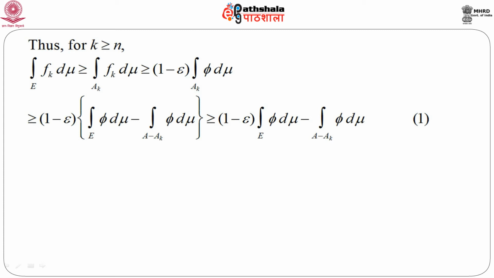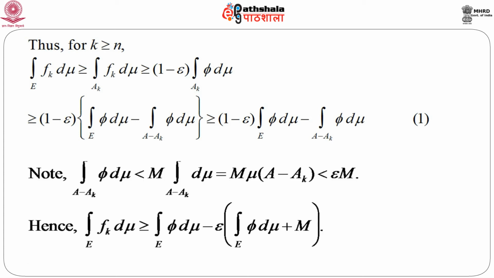Now, if we look at the extreme right hand term, that is the integral over A minus A_k of φ dμ, which is less than or equal to M times the integral over A minus A_k, and naturally this means M times μ(A minus A_k), and we have already seen for k greater than or equal to n, this μ(A minus A_k) is less than epsilon.